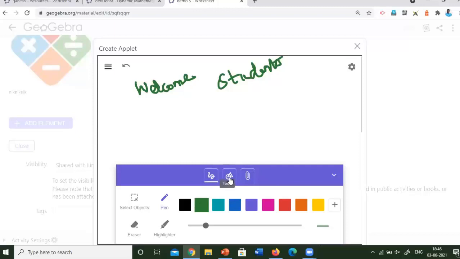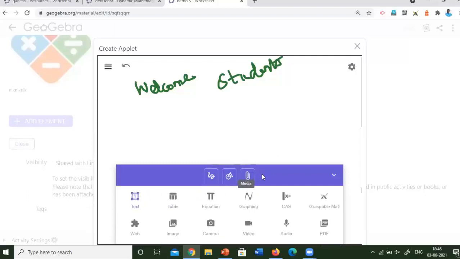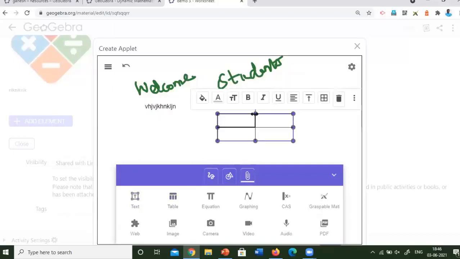And also we can use tools like shapes, such as rectangles, squares, ellipses. And also we can attach text. We can type text by using this, and also we can insert a table. If you want to show, for example, X values or a matrix, you can use this.